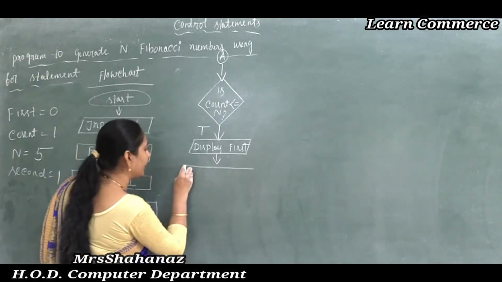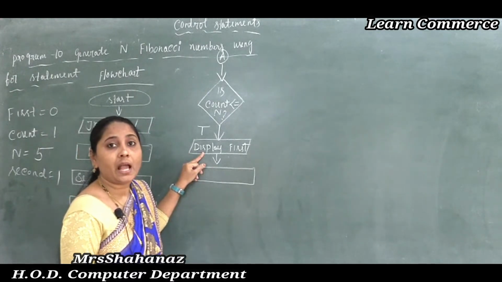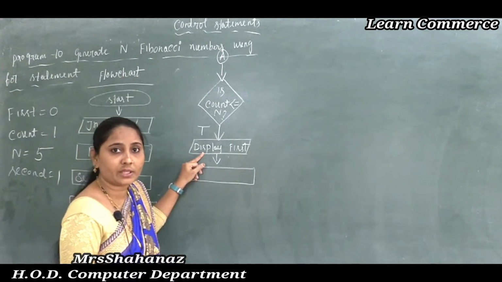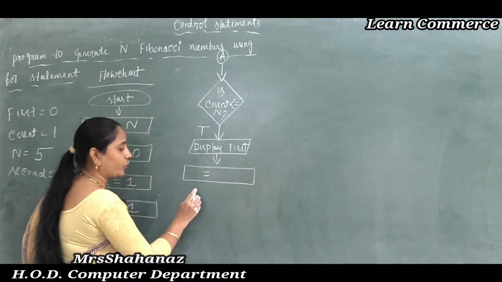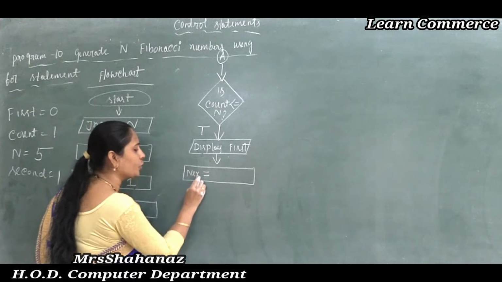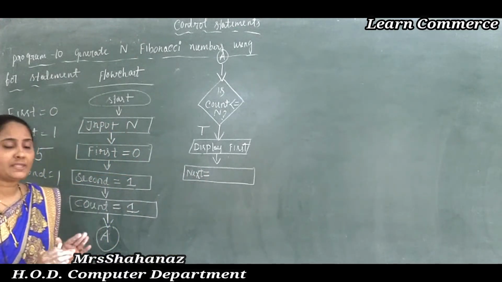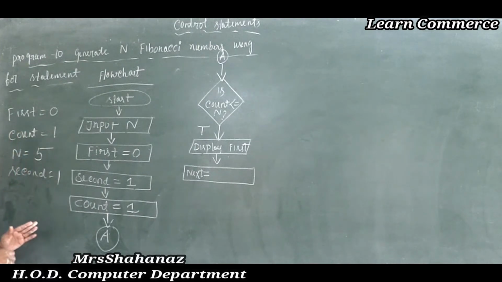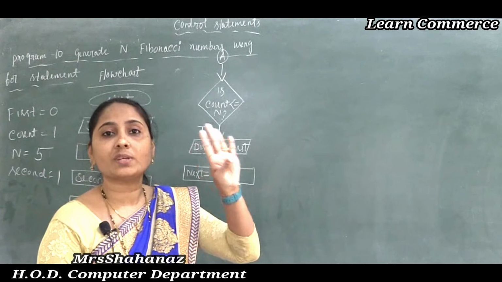So display first means using the output symbol here, and later next I am going to take the calculation. How is it possible to get the next number? To get the third number, we need to add first and second.